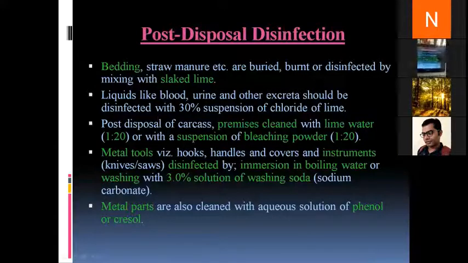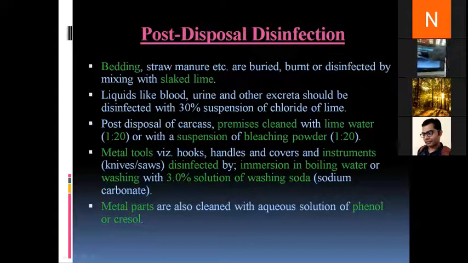Next, all the metals, tools, hooks, handles, and instruments which have been involved in the disposal process should be disinfected either by immersing them in boiling water or by treating them with a 3% solution of washing soda, that is sodium carbonate. I guess this point is also very clear. And the last one is metal parts which are being used in the handling and transportation of the dead disposed carcasses should be treated with phenol or cresol. Is this clear?